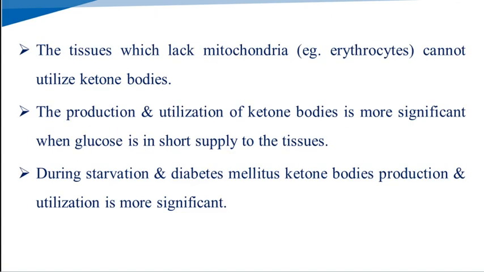The tissues which lack mitochondria cannot utilize the ketone bodies. Likewise, the erythrocytes. The production and utilization of the ketone bodies is more significant where glucose is in short supply to the tissues. So, the ketone bodies are formed and supply energy to the tissues. During starvation and during diabetes mellitus, ketone body production and utilization is more significant.